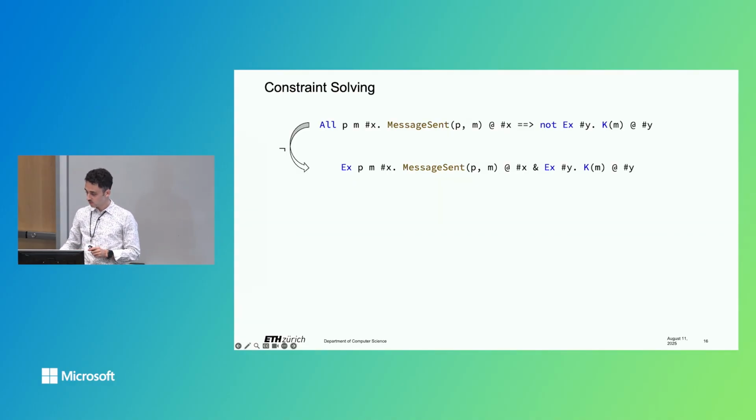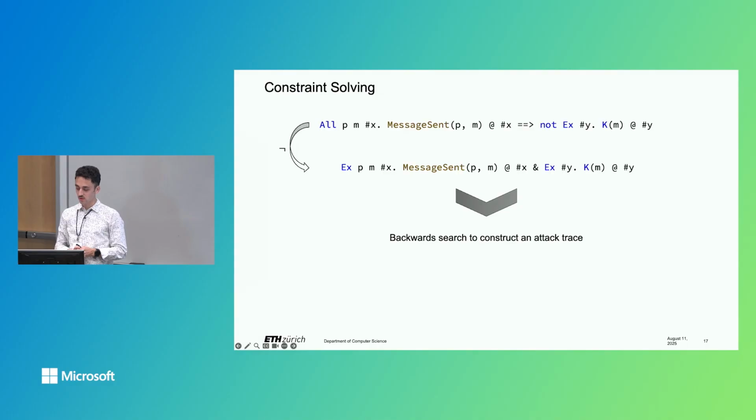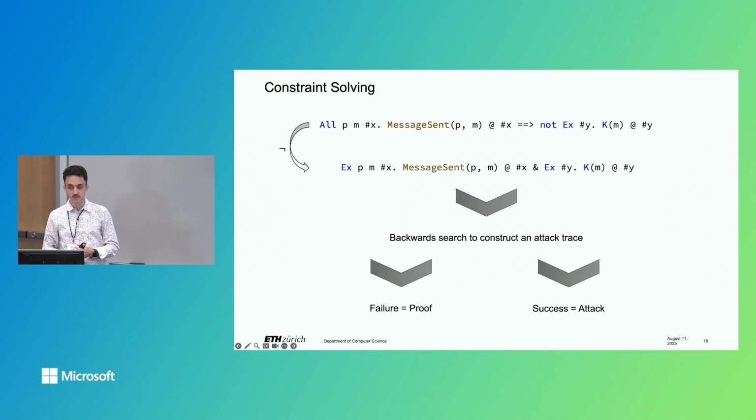And then Tamarin will start a backward search to construct an attack trace for this property using all the rules it has available. Because Tamarin's constraint solving rules are sound and complete, a failure to construct an attack trace means that the original property is proven, and the success in constructing an attack trace means that there is an attack on the modeled protocol.